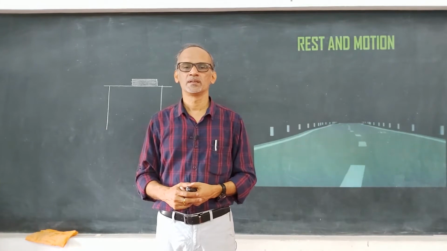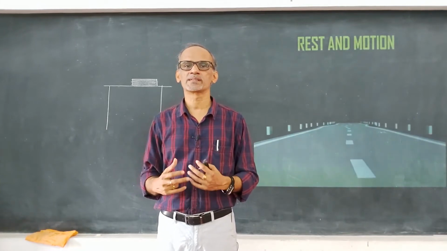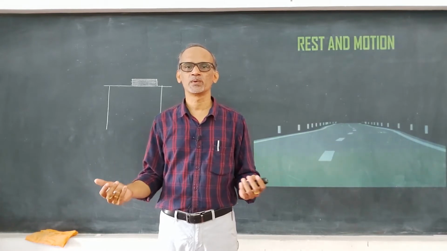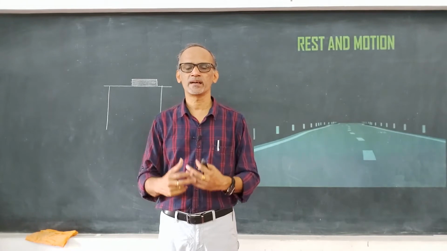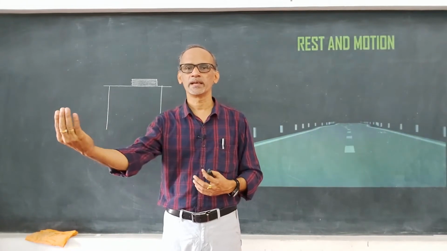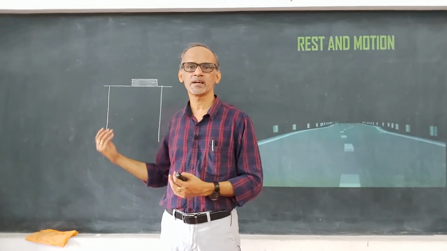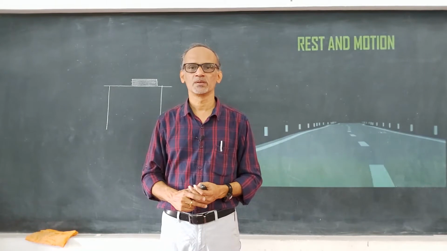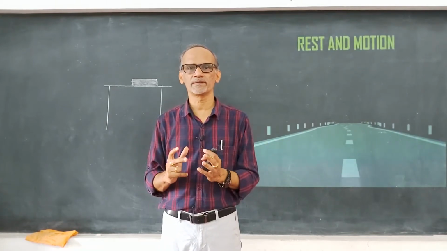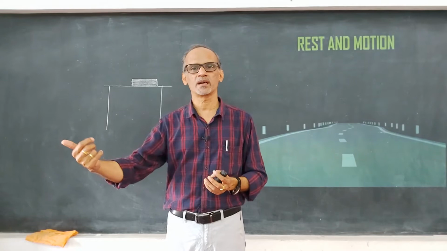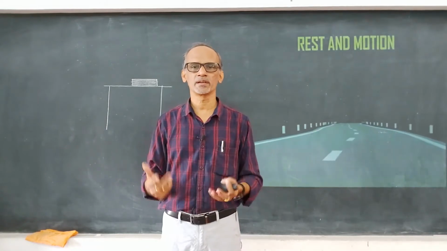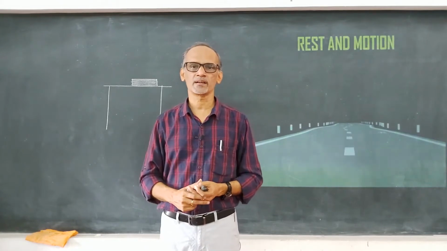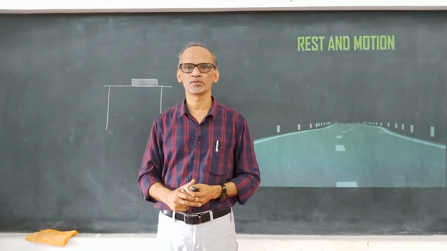In this case, you can imagine yourself at rest and all the other objects around you are in motion, correct? As you are traveling, don't you get to see the electric poles and the trees going away from you? That is called the relative motion, where you can assume yourself to be at rest and all the objects around you are in motion, or you can even assume yourself in motion assuming the other objects around you are at rest. That is called the relative motion.